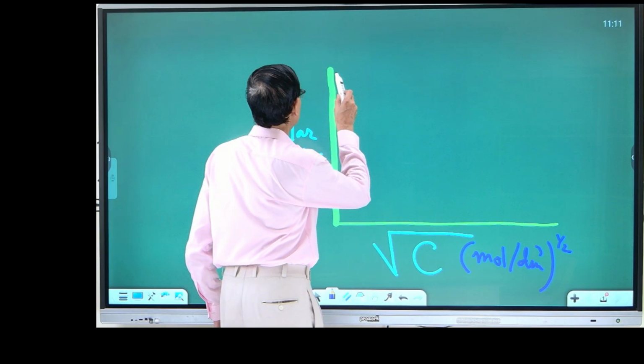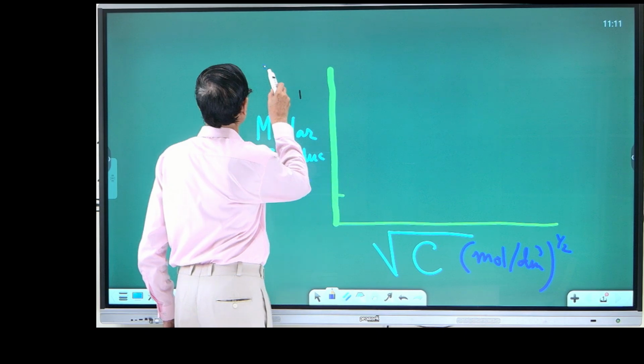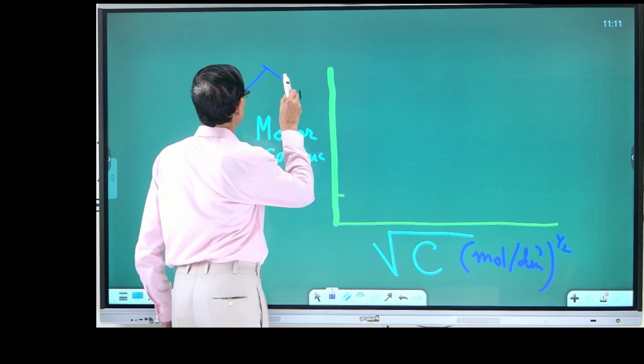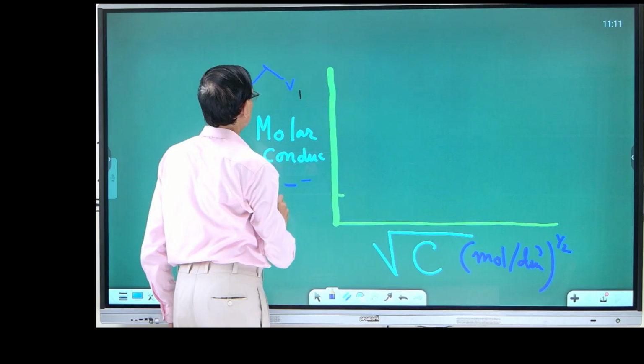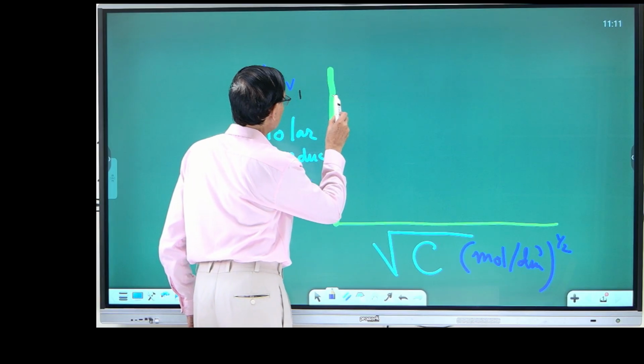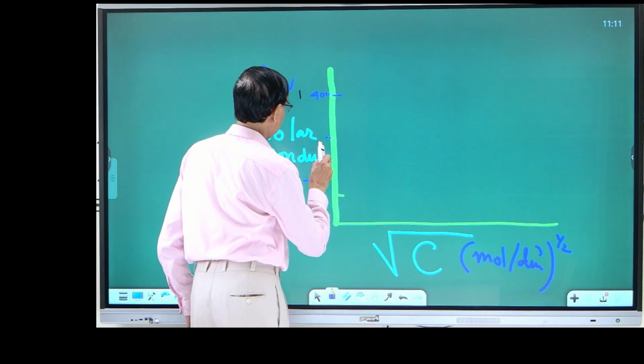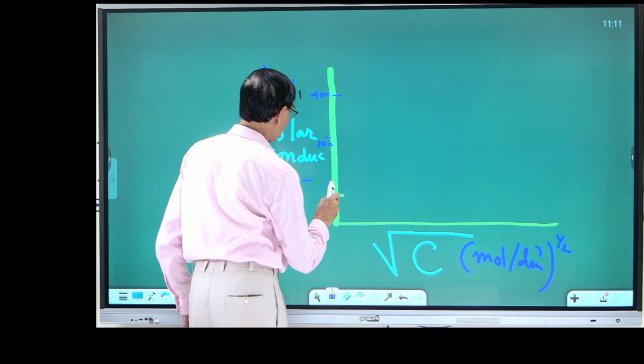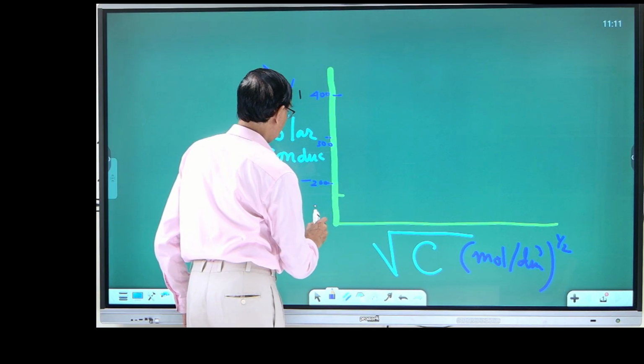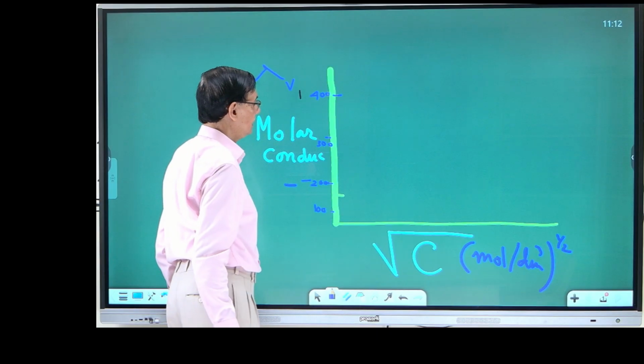For example, suppose this is 400, this is 300, then 200, 100, of course in centimeter square.